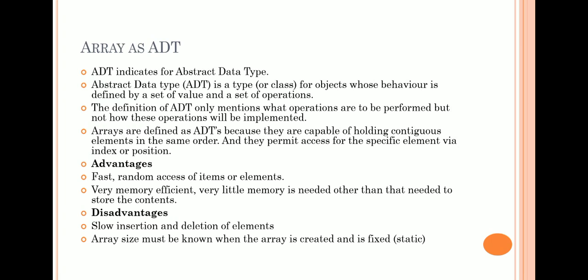What are the advantages of array as ADT? The advantages are fast random access of atoms or elements, and it is very memory efficient, very little memory is needed other than that needed to store the contents. Then what are the disadvantages? There is slow insertion and deletion of elements in the given list when we consider the array as ADT. Also the array size must be known when the array is created, and it is fixed or static. That is, the size cannot be changed at the time of execution.